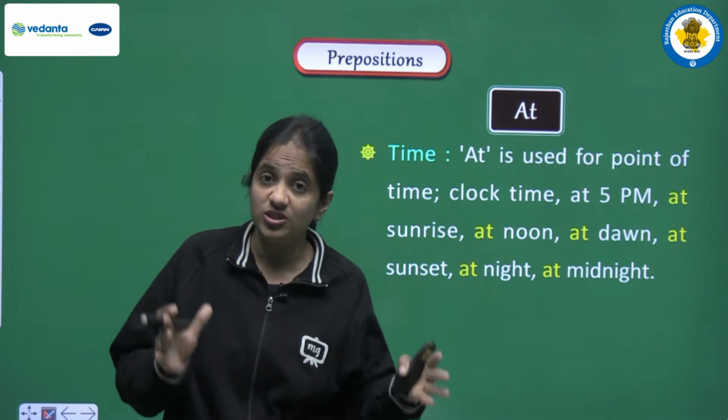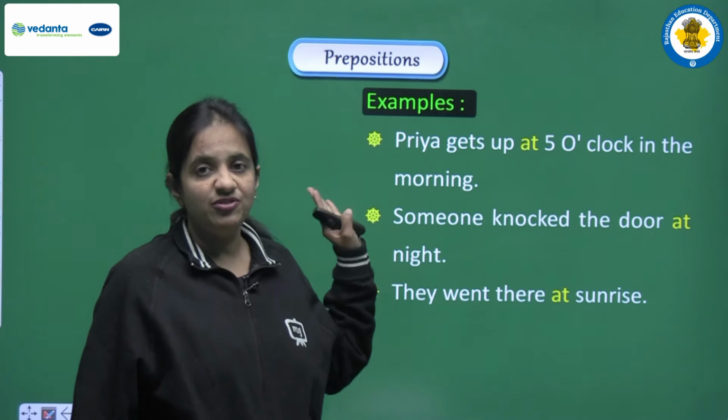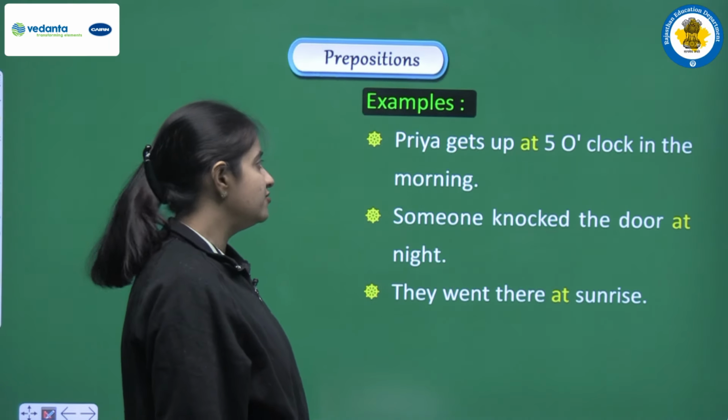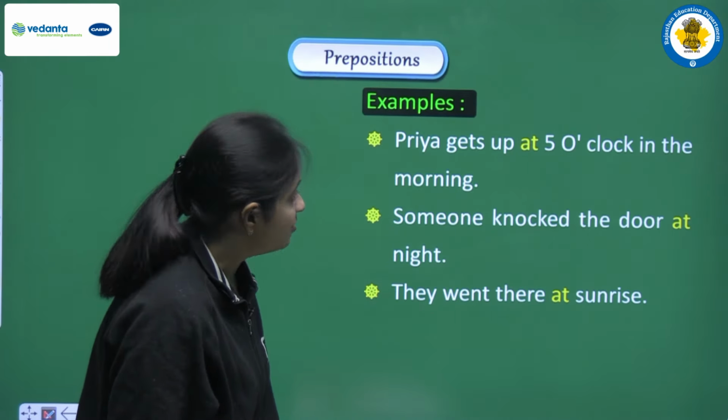So again let's see one more time. At is also used to show the time, and in what sense? If we are talking about the point of time, or we are talking about the clock time. Suppose I am asking what is the time, so we can say that it is 5 p.m. So it is according to the clock. So to show this time we can use 5 p.m., and these are certain words: sunrise, noon, dawn, sunset, night, midnight, and before all these words we have to use this preposition, that is at, okay. So now let's see some of the examples we are having here. First one is Priya gets up at 5 o'clock in the morning.